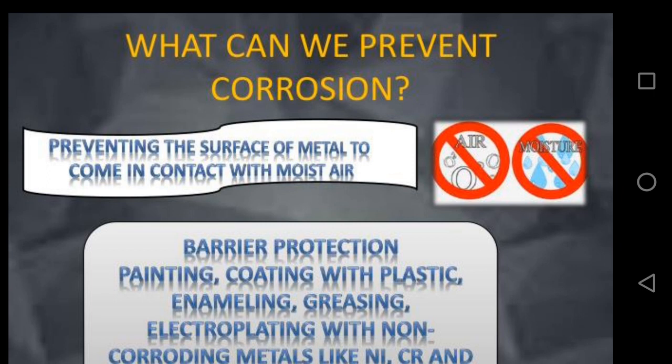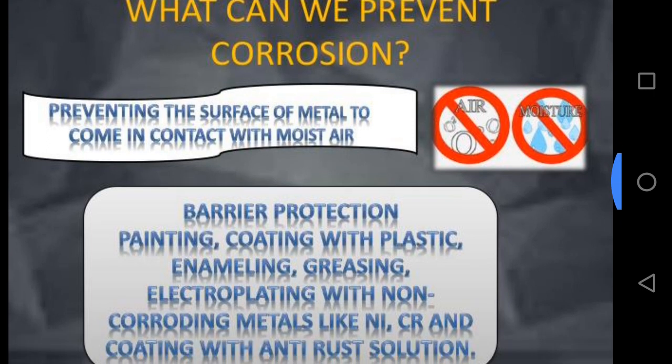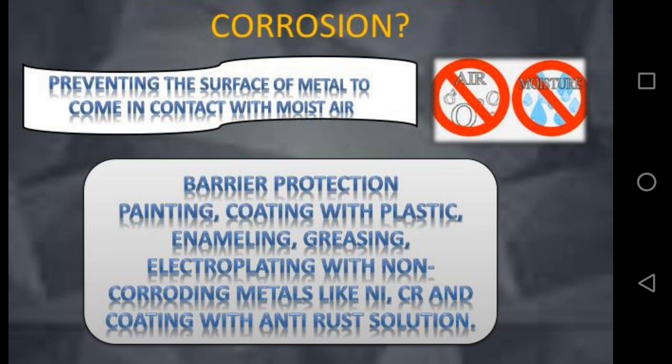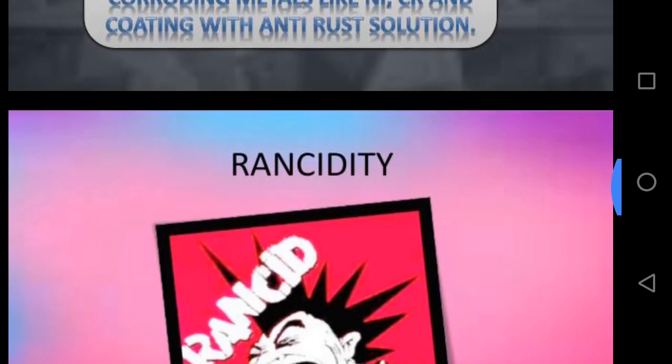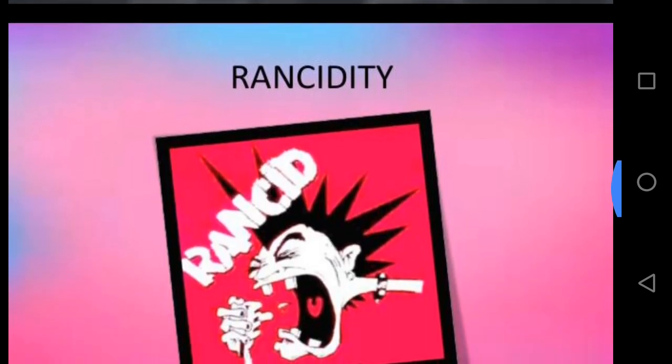So what can we do to prevent corrosion? Preventing the surface of metal to come in contact with moist air. Painting, coating with plastic, enameling, greasing, electroplating with non-corroding metals like nickel, chromium, and coating with anti-rust solution is the most common method to prevent the corrosion.